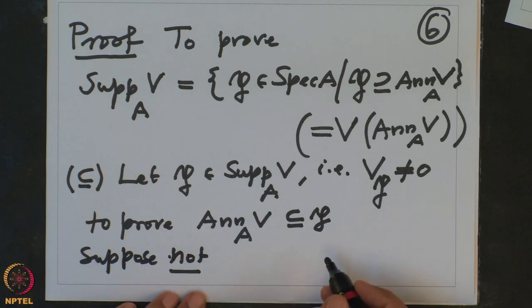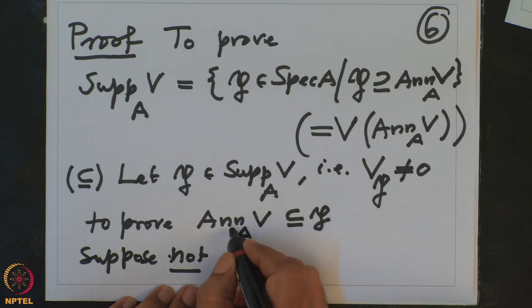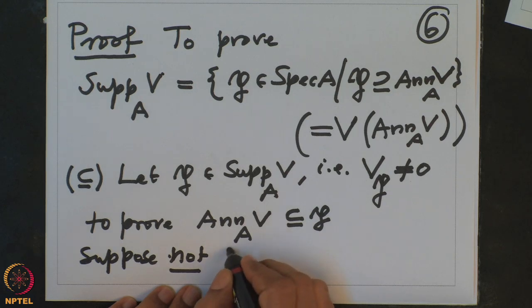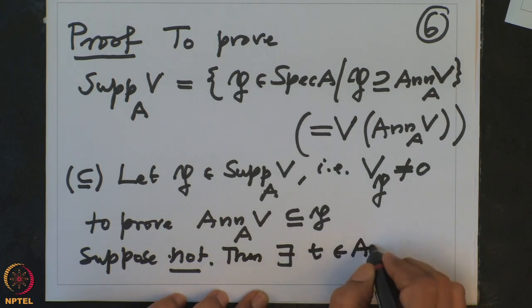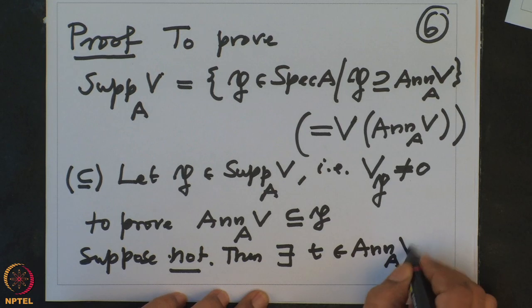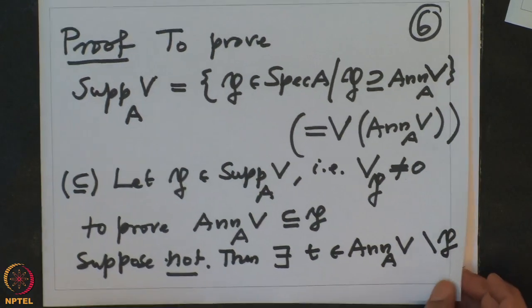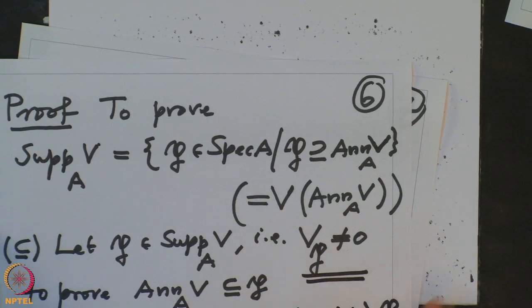Then that means I can find an element in the annihilator which is not in P. So then there exists T in the annihilator of V which is not in P. And remember what we want to prove? We want to now get a contradiction. To what? We will get a contradiction to this.